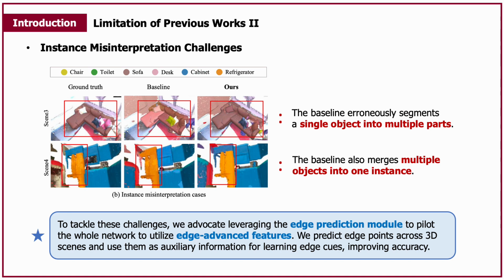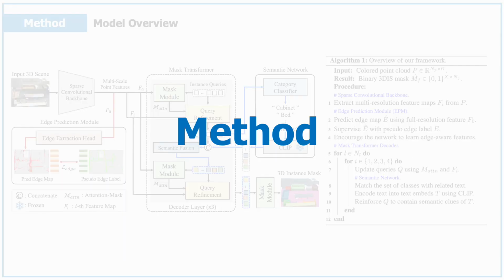exploit edge advanced features. We predict edge points across 3D scenes and use them as auxiliary information for learning edge cues, improving segmentation accuracy. In this section, I will introduce a novel 3D instance segmentation framework leveraging rich semantic guidance and effective edge cues. I first provide an overview of our framework and then present technical details of our method.